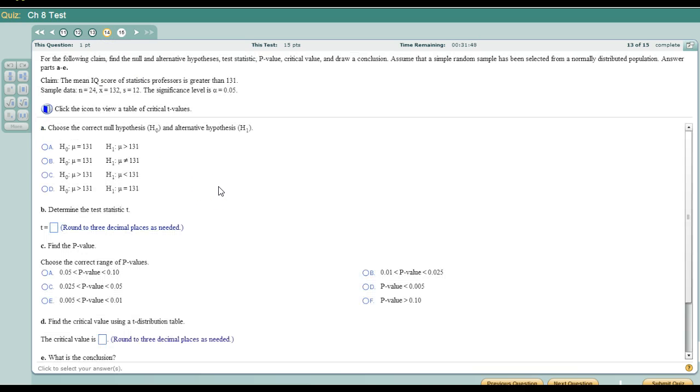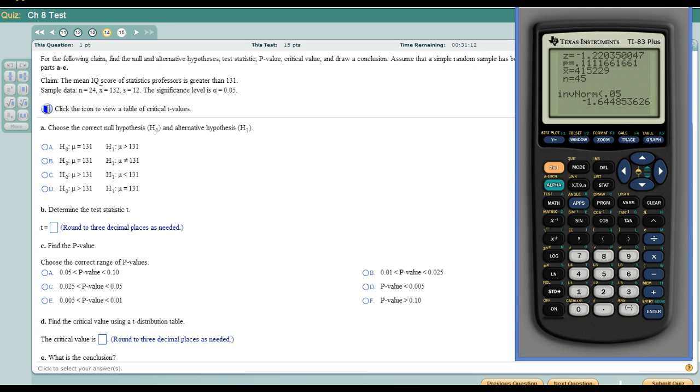Alright, so here we got another hypothesis test, this time again about a mean. But I know it's going to be a t-test because it's talking about t-values. The t-test statistic is t. So I know it's going to be a t-test just by doing that.